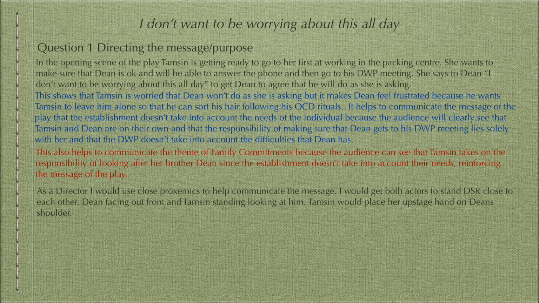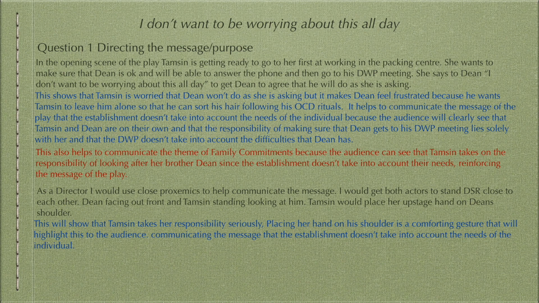So now moving on to the B paragraph, where you have to take on the role of a director and say what directing concept you would use to communicate what you've written in the A paragraph. So in the first section, you have to describe what directing concept you're using. For proxemics, which I'm using in this example, remember you have to say whether it is close or distant proxemics that you're using and where the actors are in the acting area. And here I'm saying they are downstage right, or DSR.